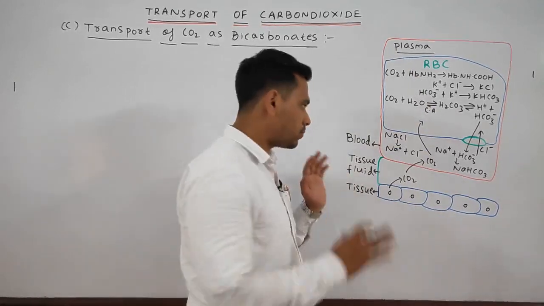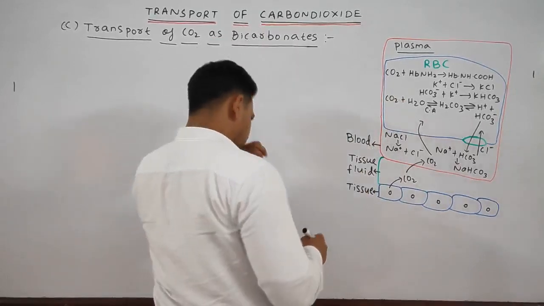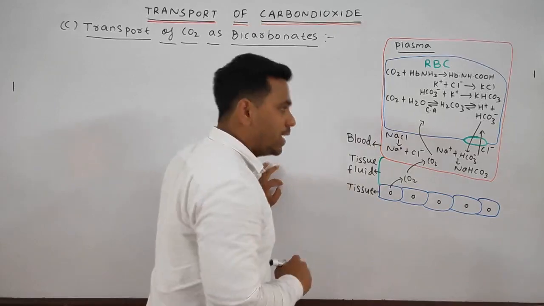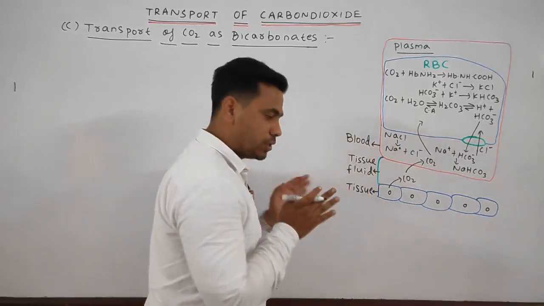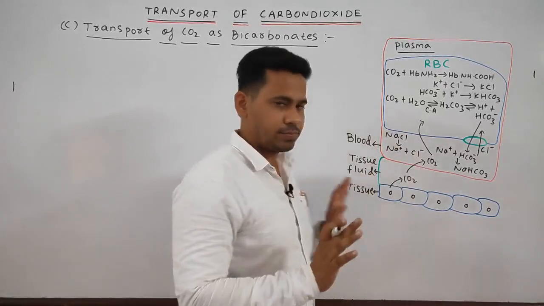Okay students, here blood plasma and the RBC play the major role. See what happens. As the CO2 enters into the blood, in the blood plasma, sodium chloride is present, which is dissociated to form sodium and chloride ions.